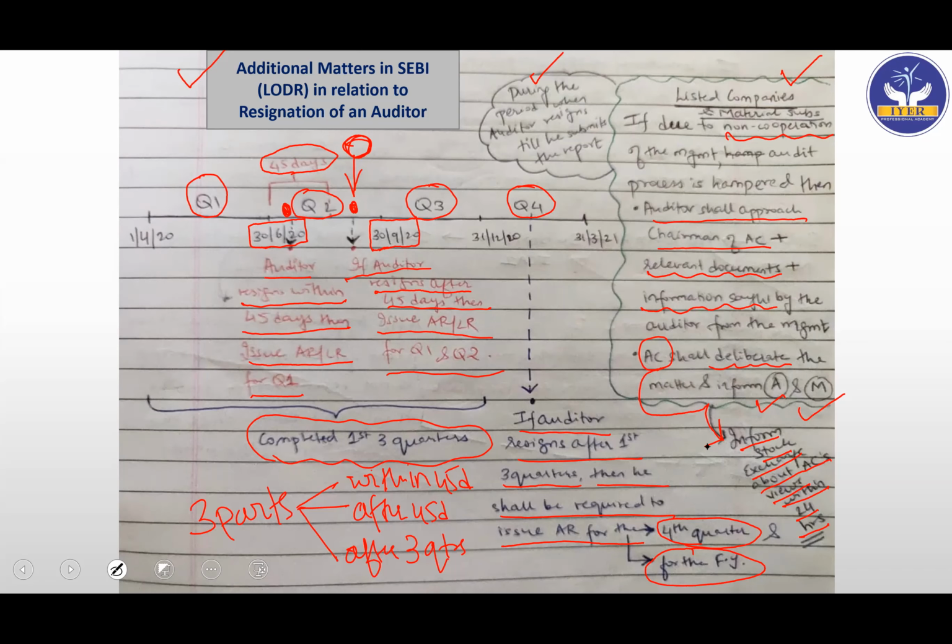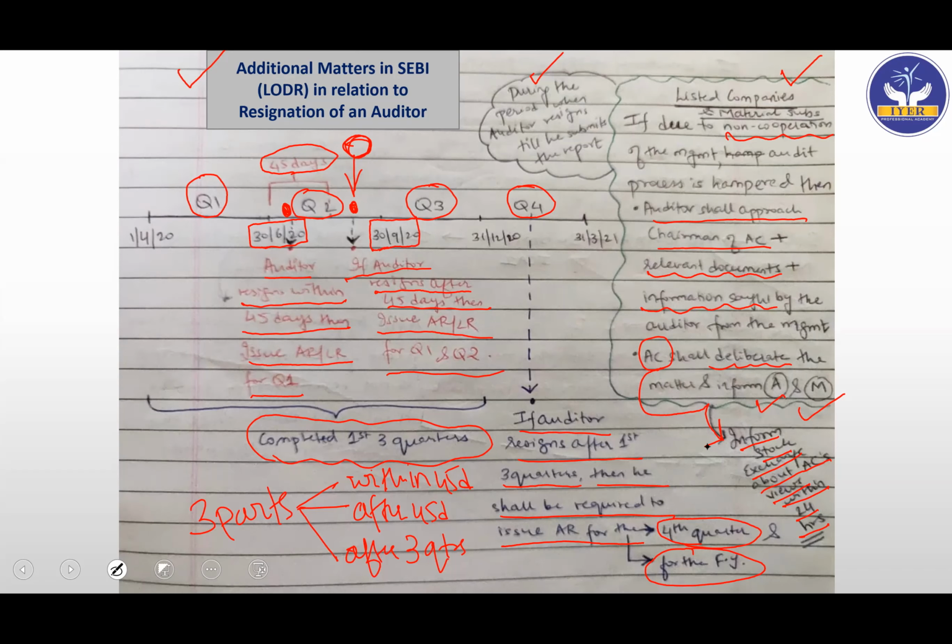Just remember that the audit committee will have to inform the auditor, the management, and the stock exchange. Just that for the stock exchange, you have to inform them within 24 hours regarding the decision that the audit committee has taken. Easy part, very simple to understand. Not that tough, very easy amendments if you are able to understand them nicely. You can write in the comment section on YouTube whether you have understood these amendments clearly and whether they are really helping you in your preparation.